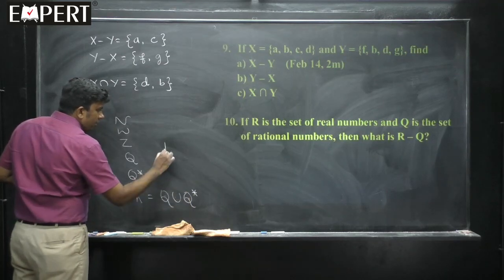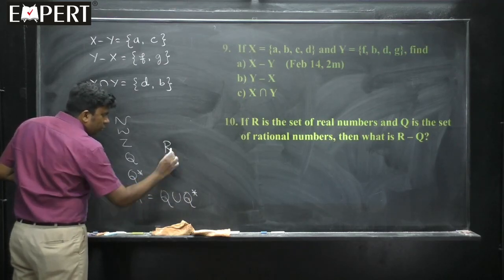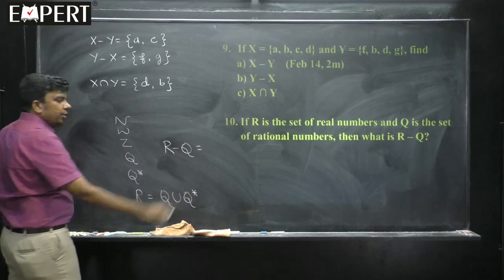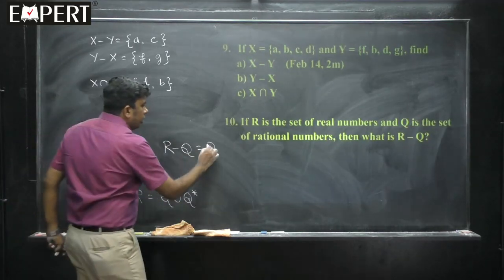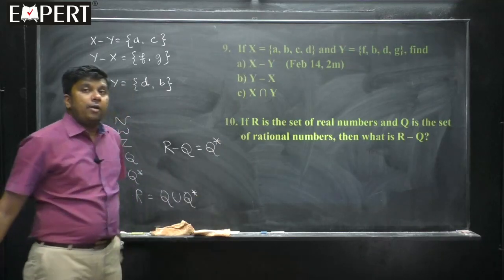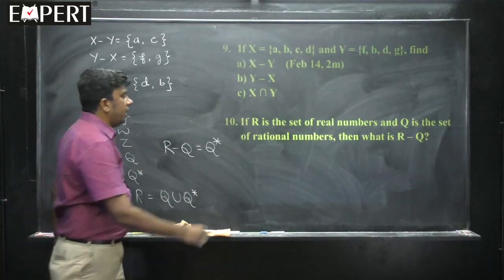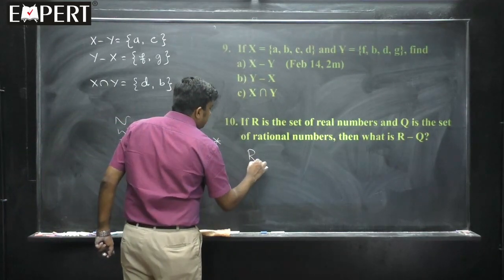The question is, from these real numbers if you remove rationals, then what do you get? From the reals if you remove rationals, then what we get is Q star. Q star is the set of irrational numbers.